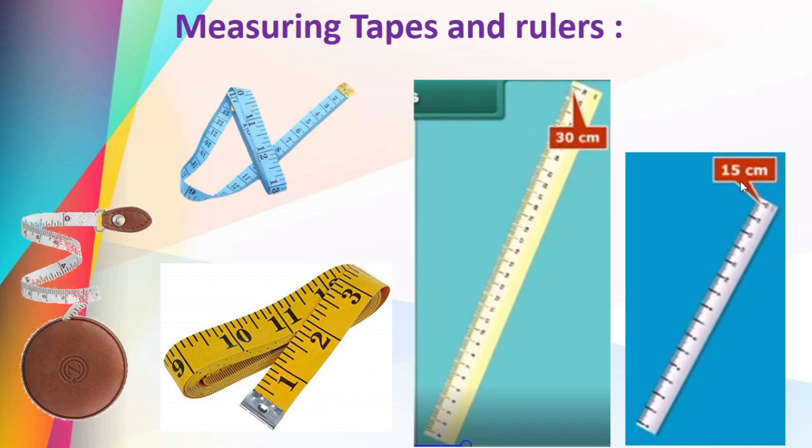It has only 15 centimeter, but it shows up to 30 centimeter. Here also in the measuring tapes, they have different lengths, 2 meter, 3 meter, etc. And these tools give us the accurate reading of the length of any object.